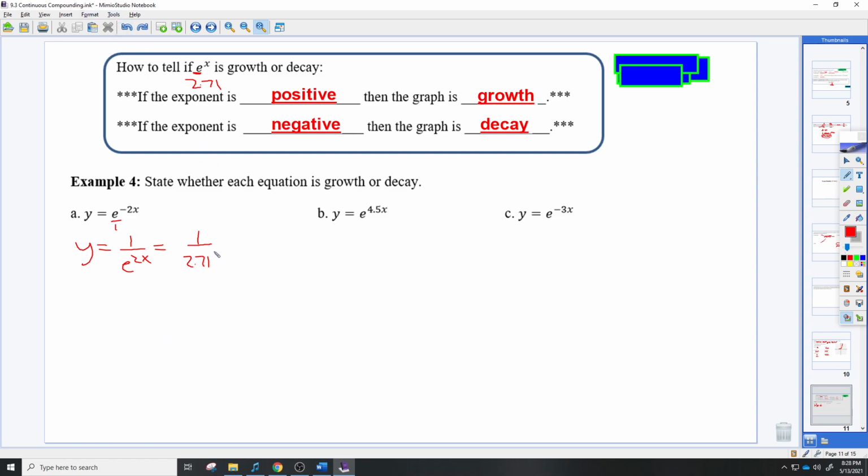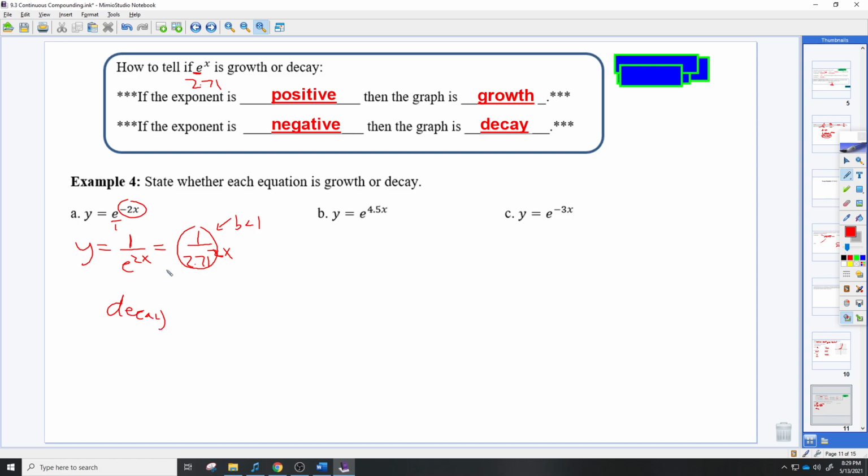So what that means is 2.71 squared is just going to be a number. So you get 1 divided by that number. So this number in here is less than 1. So this is like your b value, but it's less than 1. If you were to divide it by 2.71, whatever it is, squared, you would get some kind of small decimal. So every single time you get a negative exponent, it's going to flip this and turn it into a fraction, and inevitably that will be a number less than 1 every time. Okay, so this is going to be a decay.